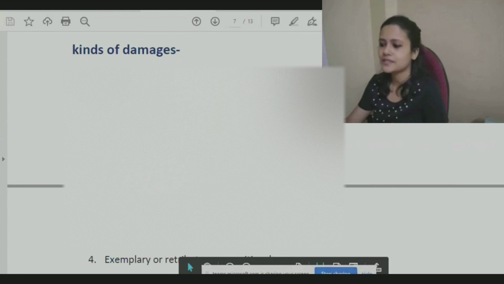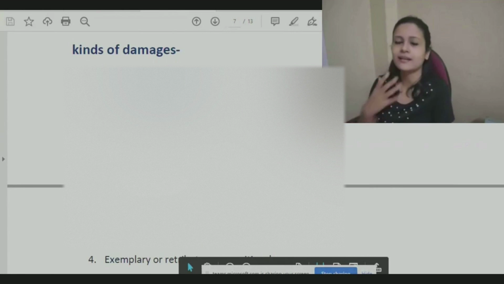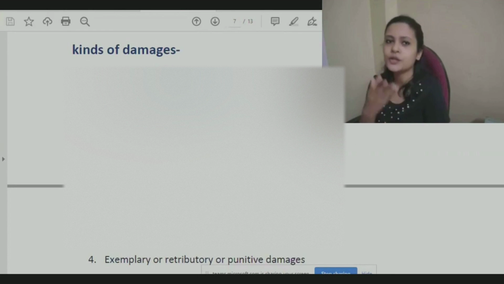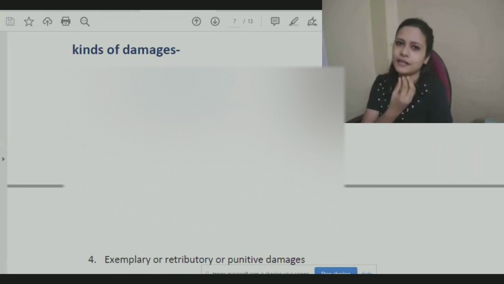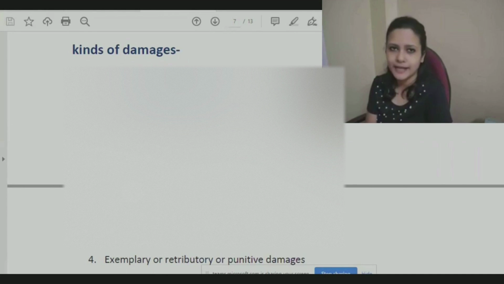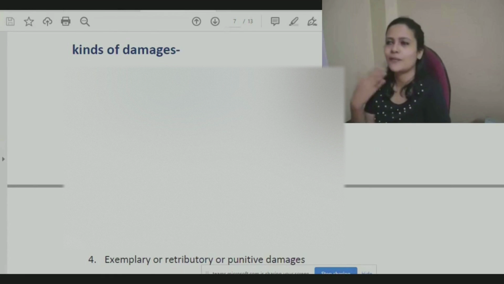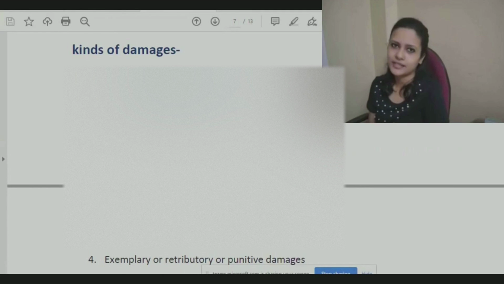Next one is substantial damages, which is a considerable amount paid because parties have suffered real loss because of this situation. And within that substantial damages, some amount may be special damages, which is paid for specific expenses incurred by the plaintiff, and some amount may be general damages. It's paid for the general suffering or discomfort that the person had to go through.